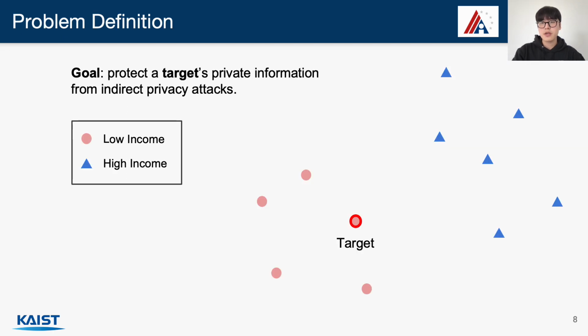I will now explain our problem definition using a simple example. Suppose a victim model is being trained on people data to classify them into low versus high income classes. Let us assume there is a target person whose information we want to protect from membership inference attacks.